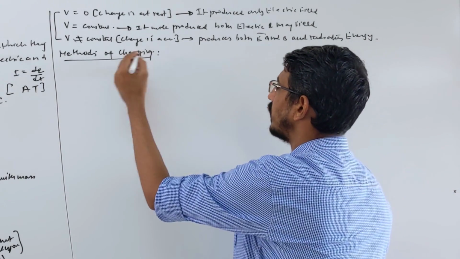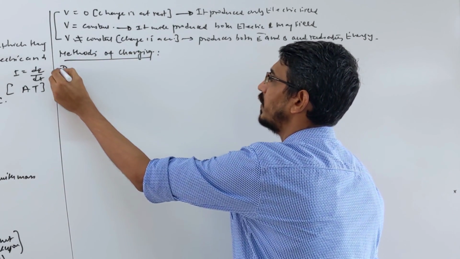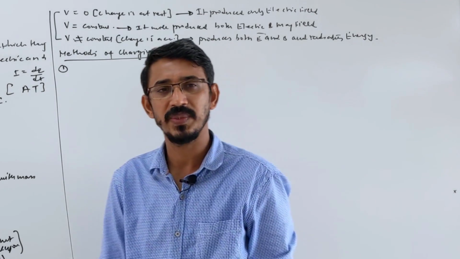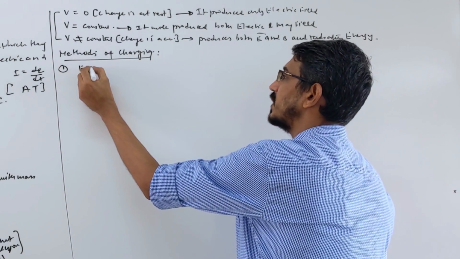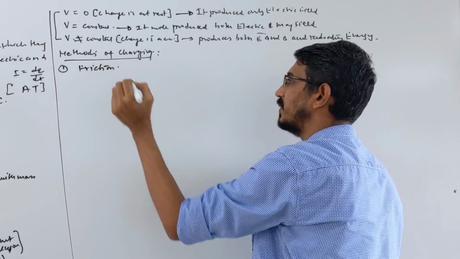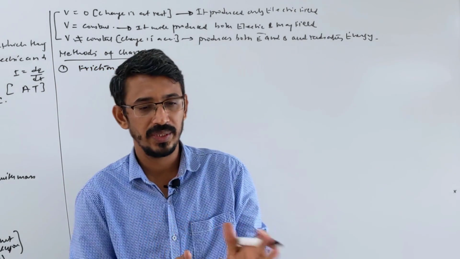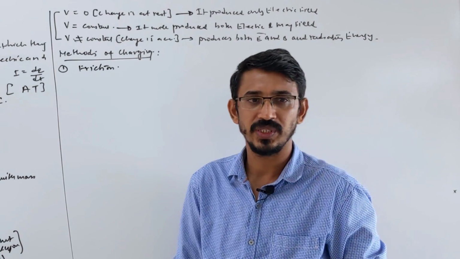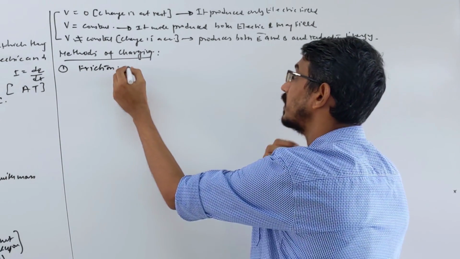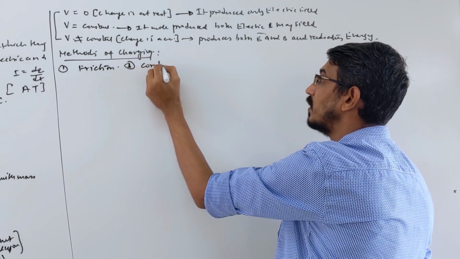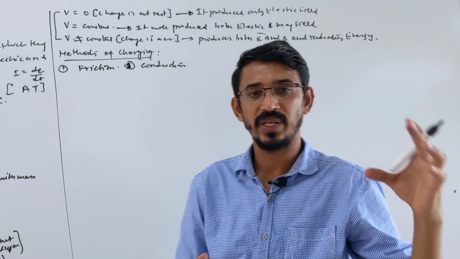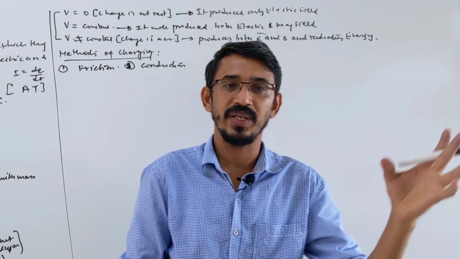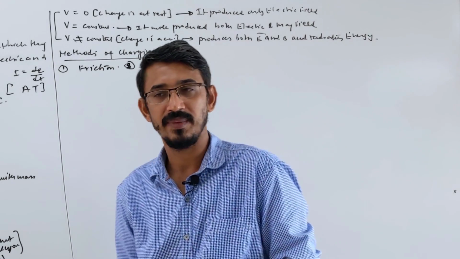So the methods of charging we're talking about: how we can produce charge on a body, how we can transfer charge to a body. The simplest method is friction. You have learned these things in school, so it's not much important. You rub two bodies together and you can produce charge easily. Another method is conduction. Two bodies you connect by a wire, one body has high potential or high charge, you can transfer it to the other body. Obviously simple.